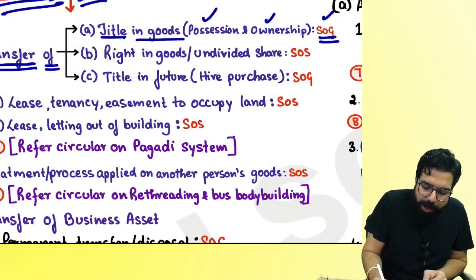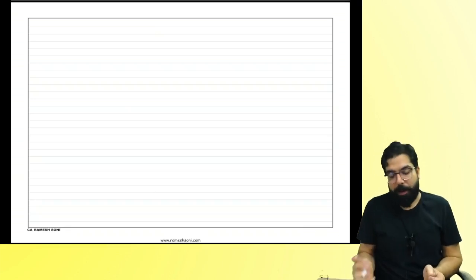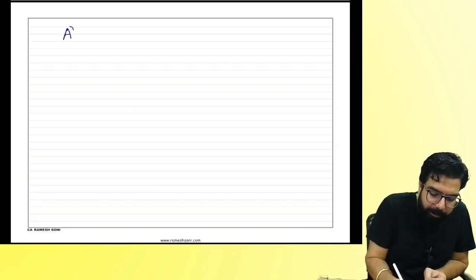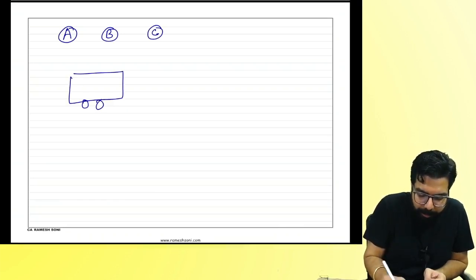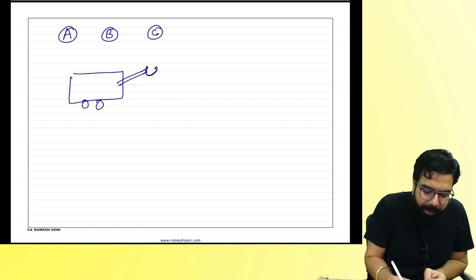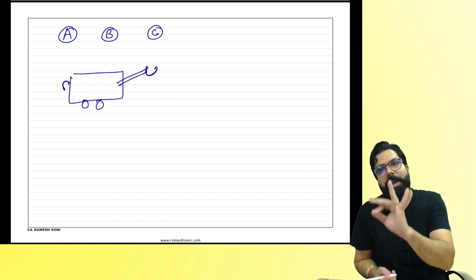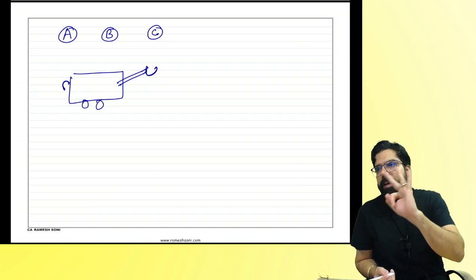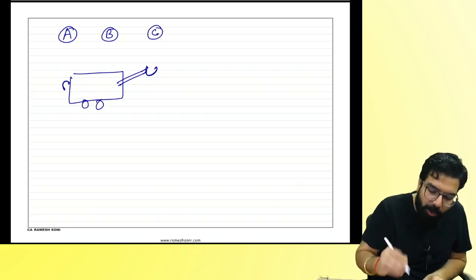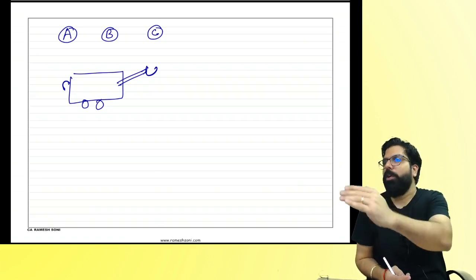Right in goods or undivided share. Sir, what do you mean by right in goods or undivided share? For an example, I'll tell you, there are 3 members, A, B and C. They went ahead and bought one JCB machine. You guys remember JCB machine? Now, this JCB machine belongs to A, B and C. And all of them thought that we'll buy the JCB machine, rent it out, earn some profit.